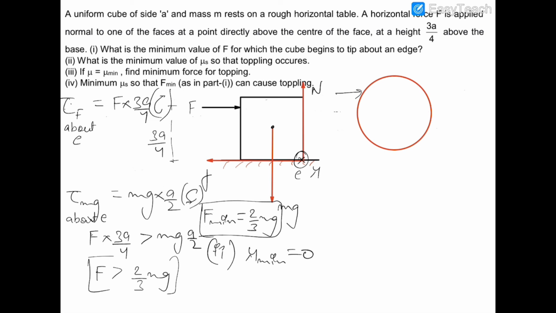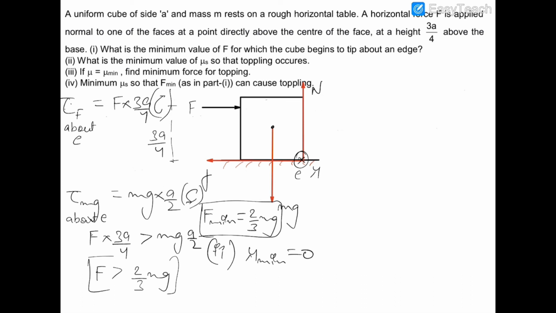Similarly, in this case, if this force was applicable at the central line, then there would be some friction required to topple this block. But in this case, as this force is not applicable at the central line, and it is applicable at a point above the central line, this force is creating enough torque to topple this block without the requirement of friction. Therefore mu minimum will be 0.